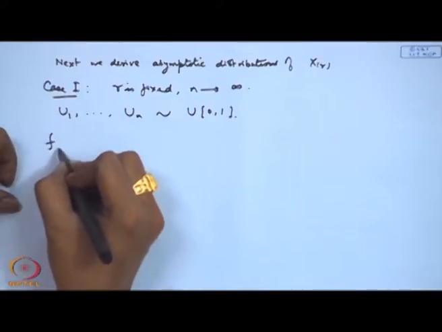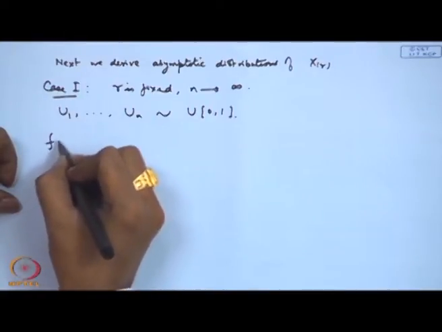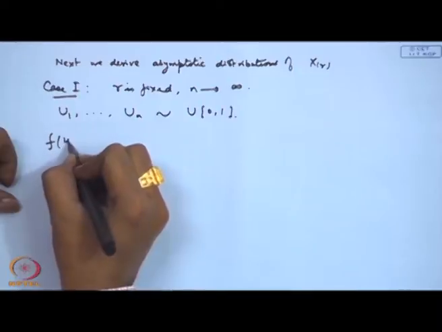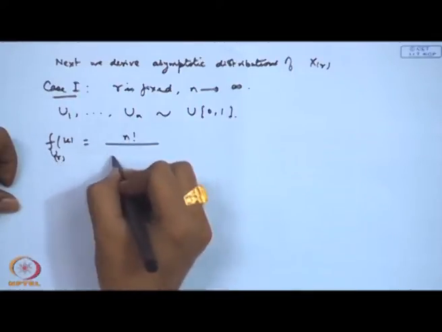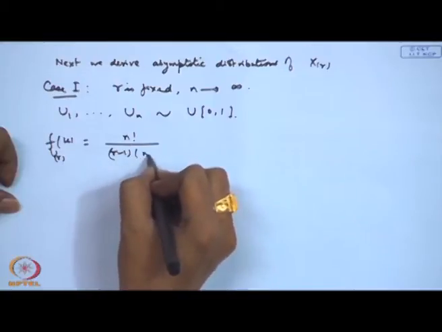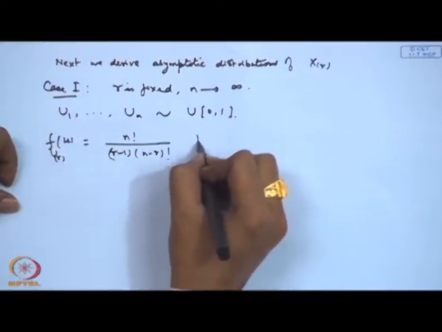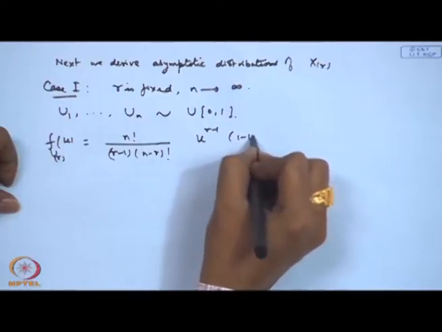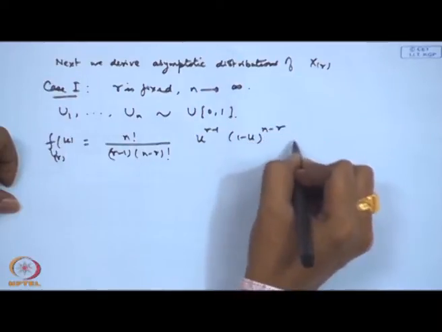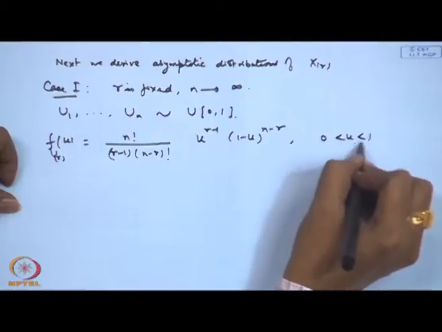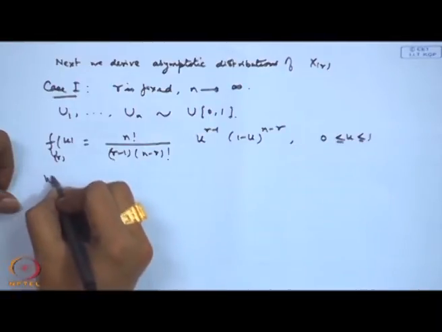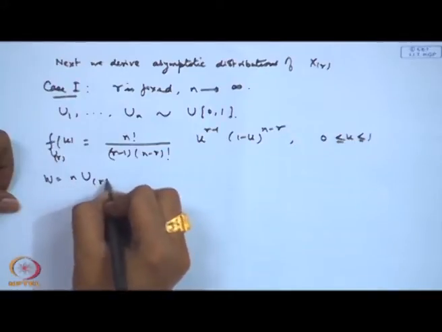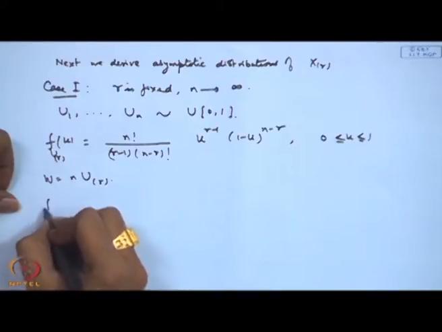So, certainly here the distribution of the rth, that was n factorial divided by r minus 1 factorial n minus r factorial, u to the power r minus 1, 1 minus u to the power n minus r, 0 less than u less than 1. Here you take W to be say n times U_r. Then what is the distribution of W?